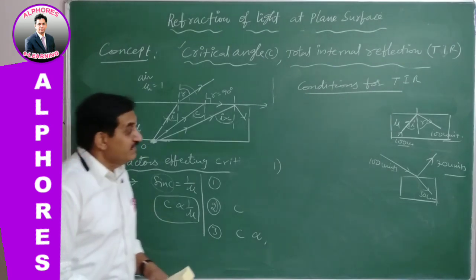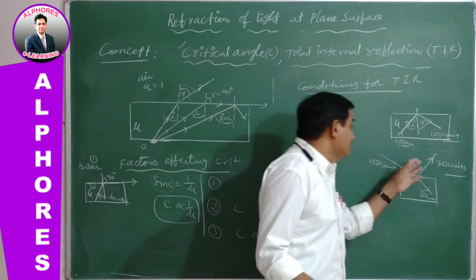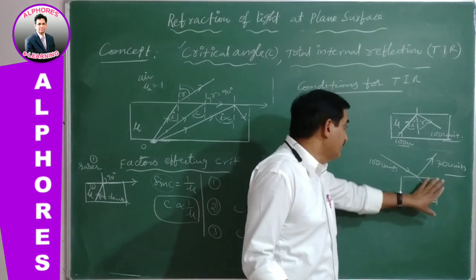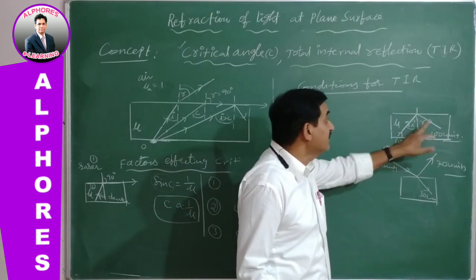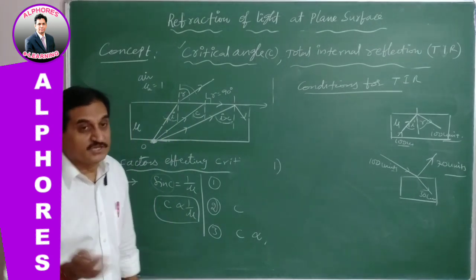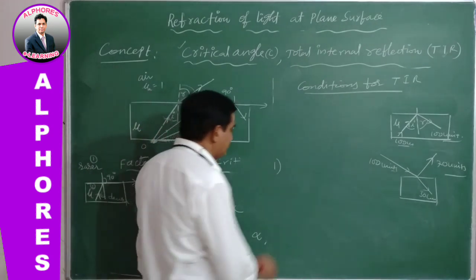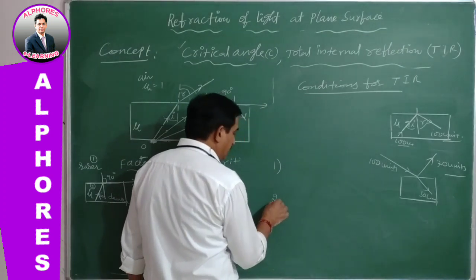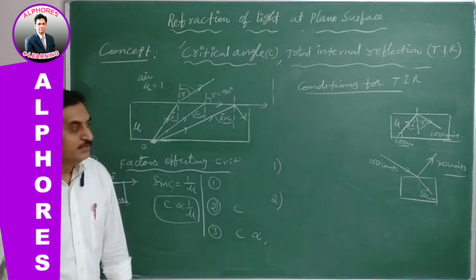So in the ordinary case, the total energy will not come out by reflection, but in total internal reflection it is not so. Whatever energy you give, the total amount of energy will be reflected. This is difference 1.